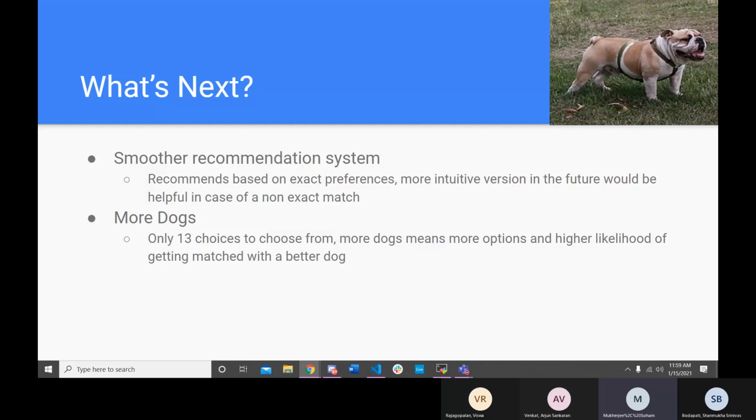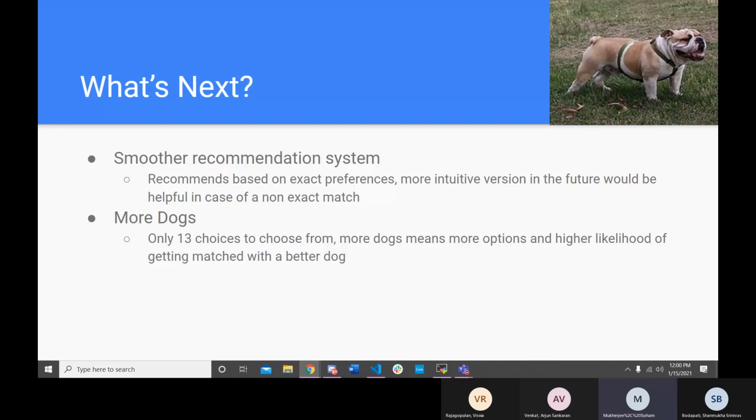Another thing we want to do is add more dogs. Currently, there are only 13 choices to choose from. But if we add more dogs, we'll be able to have a wider range of preferences, and a person is more likely to get matched with 3 potential types of dogs than before. And this can be really helpful, especially if you don't really like your 3 choices and you would like to see something else.